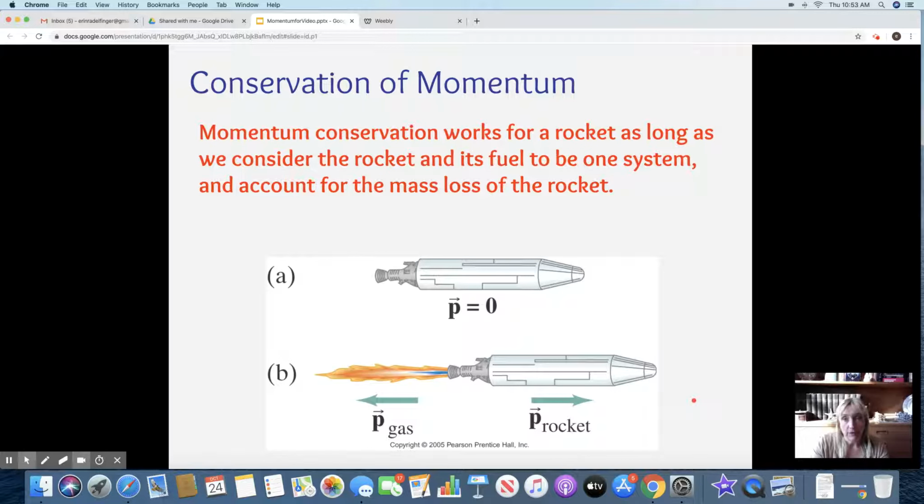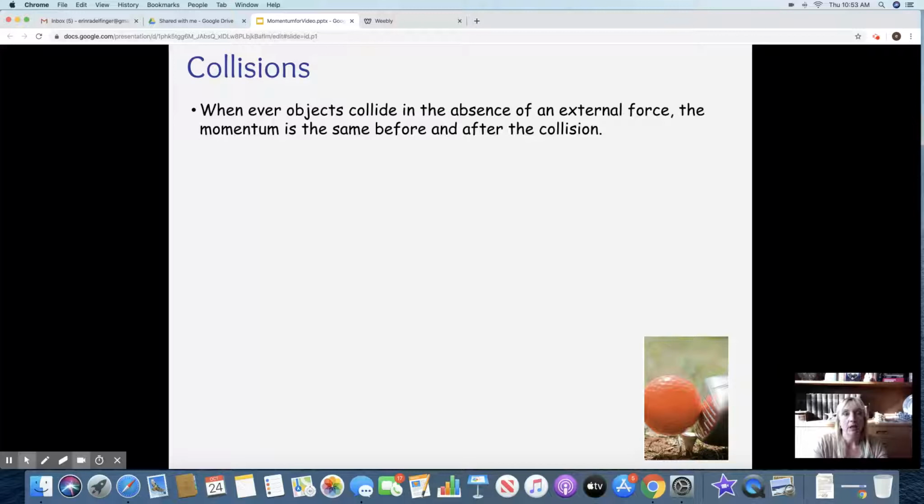Conservation of momentum works for rockets as long as we consider it to be one system and the mass is getting kicked out the back, right? So it's like in outer space. How would you move? You would throw something and that would move you one direction. It's the same idea.